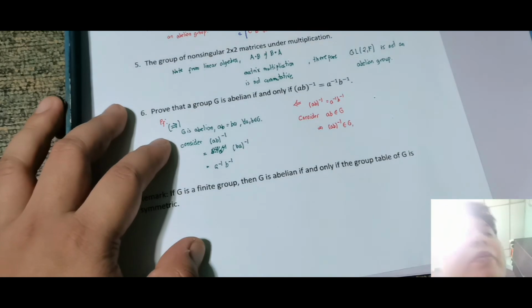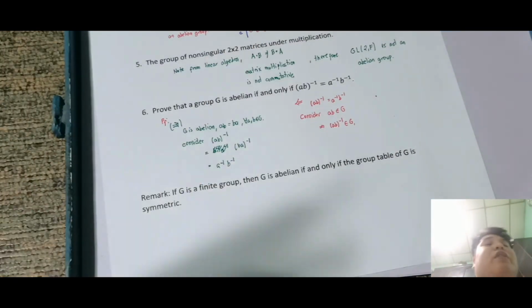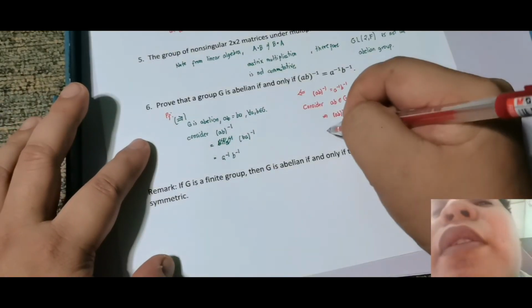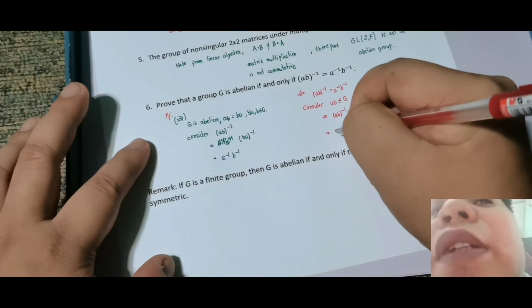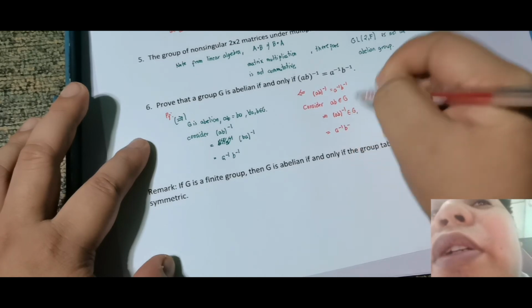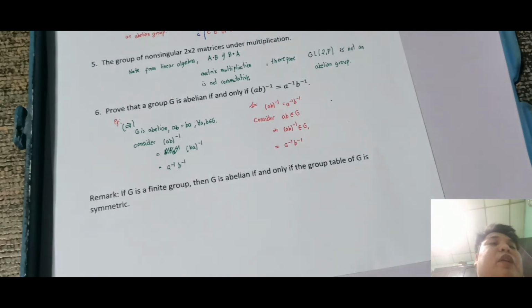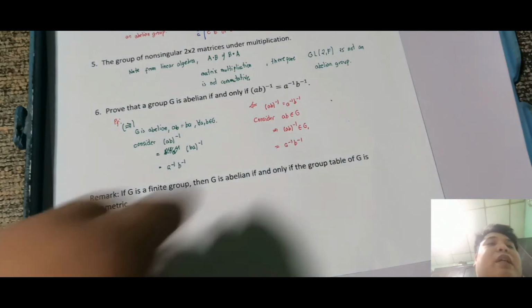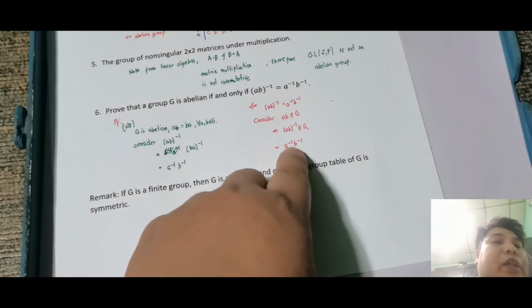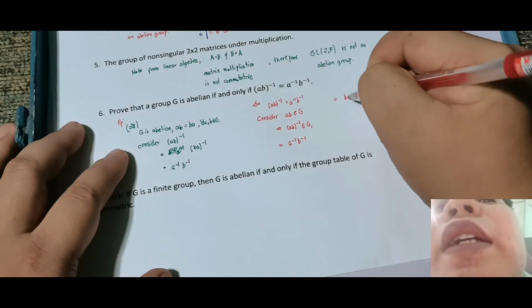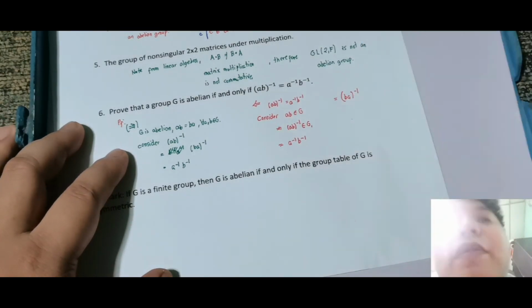By definition of inverse, kung andyan yung A, andyan din yung A inverse. So, kung andyan yung AB, andyan din yung AB inverse. Now, by assumption, this is just equal sa A inverse B inverse, kasi ito yung assumption natin sa taas. Ngayon, ano ba goal natin? Ang goal natin is mapalabas natin na AB ay equal to BA. Now, by socks theorem, this is just BA, tapos lalabas yung inverse.